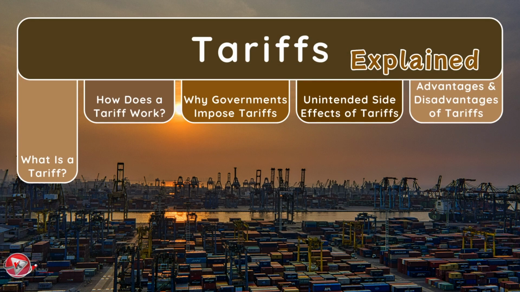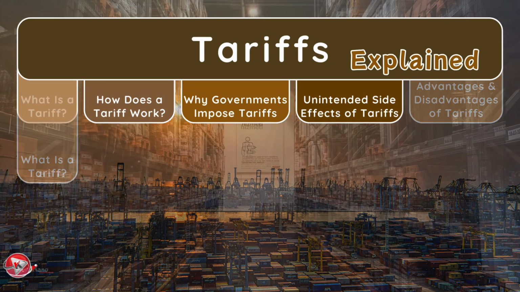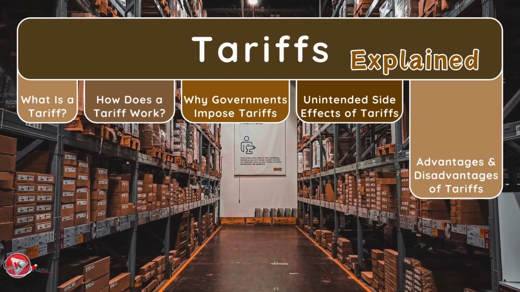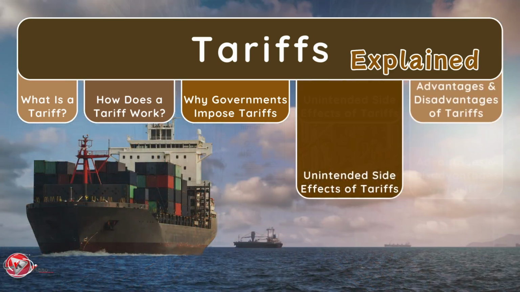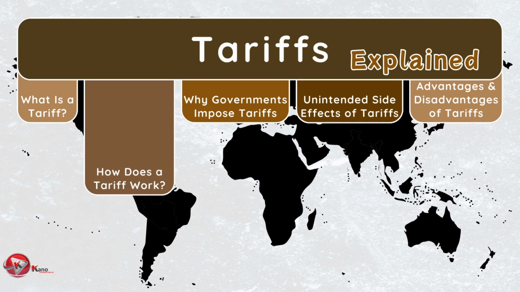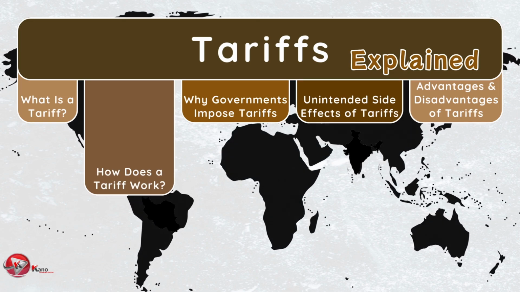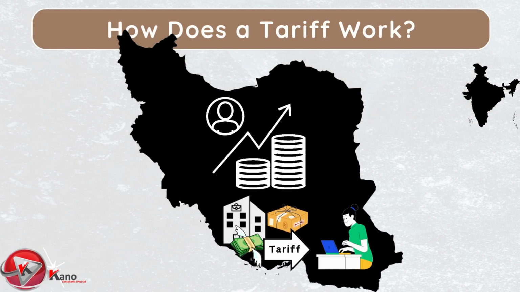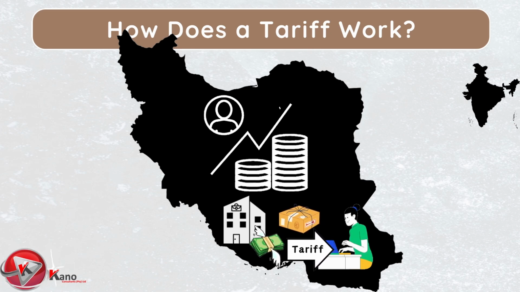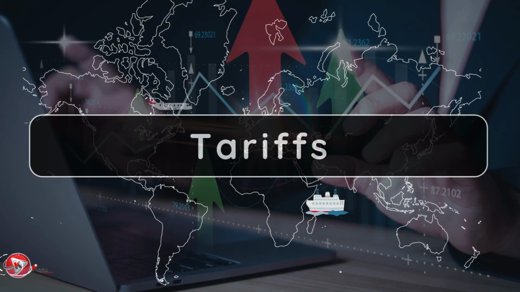In conclusion, tariffs are a complex and often contentious aspect of international trade. While they can provide significant benefits to domestic industries and the economy, they also come with potential drawbacks, as well as unintended consequences. A tariff works by making imported goods more expensive, encouraging consumers to buy local products instead. While tariffs can protect domestic industries and generate government revenue, they can also lead to higher prices, trade disruptions, and retaliatory measures from other countries.